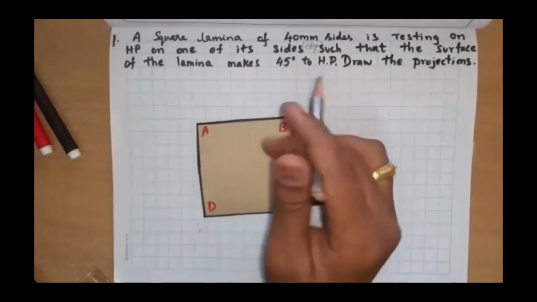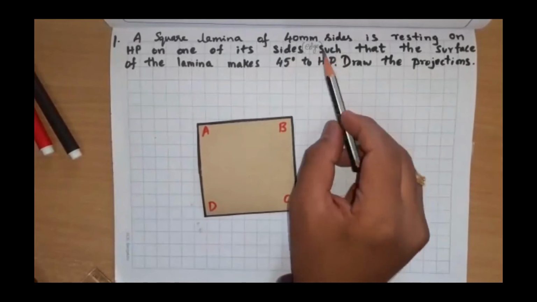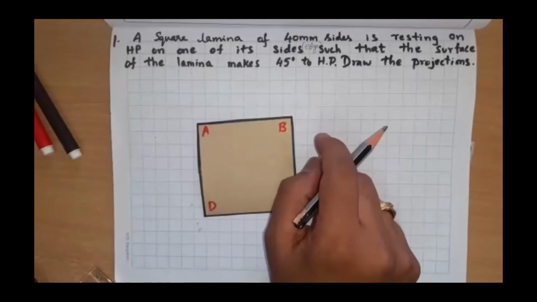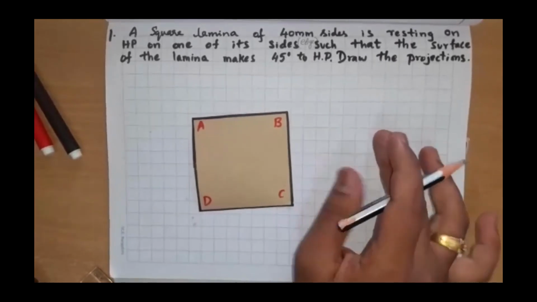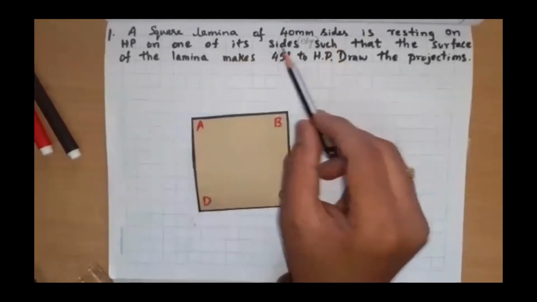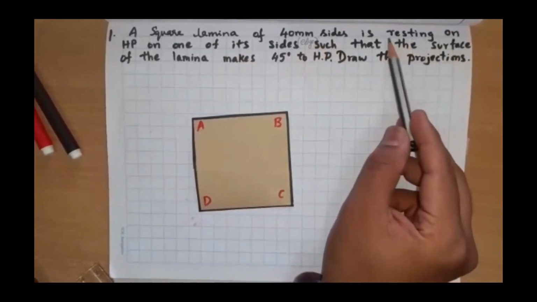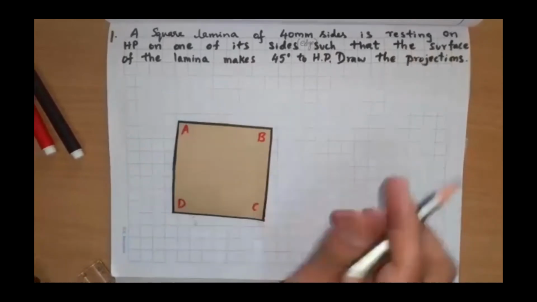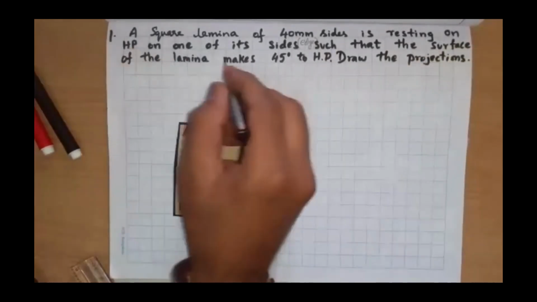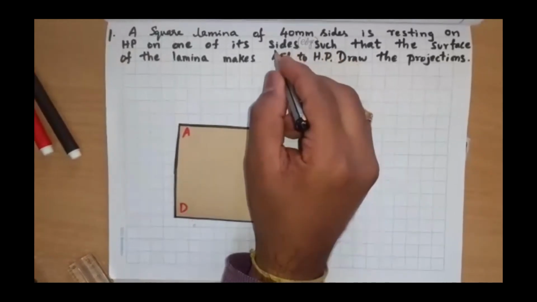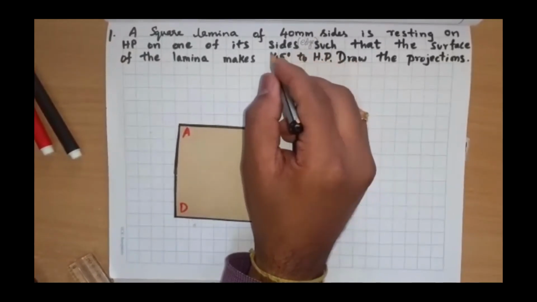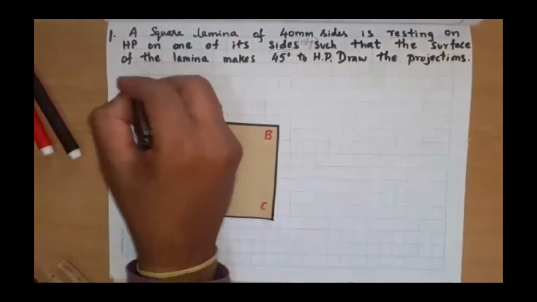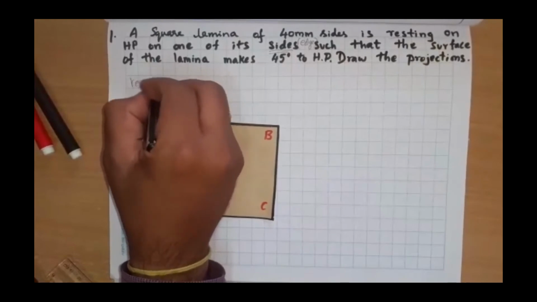Word by word, you are supposed to read from now onwards, because each and every word has got some meaning, and you have to implement the same here in the sketchbook. Very, very important. The square lamina of 40 mm sides is resting. Resting means it is lying on horizontal plane, something like this, resting on HP on one of its sides or edge. You are supposed to underline this, resting on side, and write it here, resting on side.